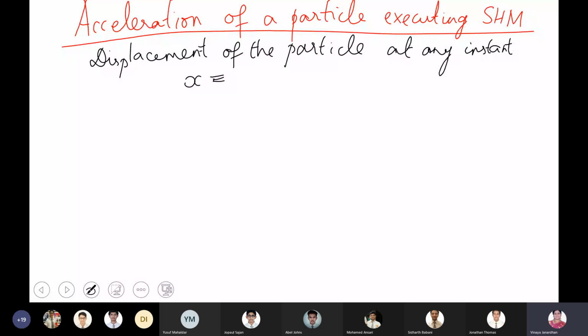Boys, where are you, 11B? X is equal to, is it taking so much time for all of you? Yusuf, A cos omega t. Yes, x equals A cos omega t. Then the velocity of the particle at any instant.